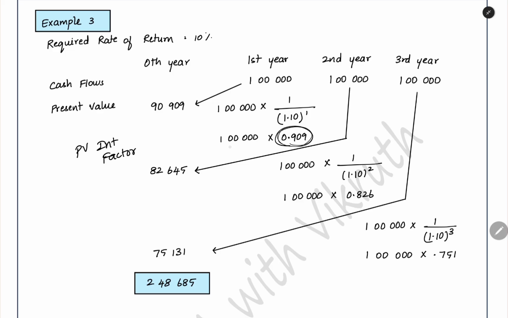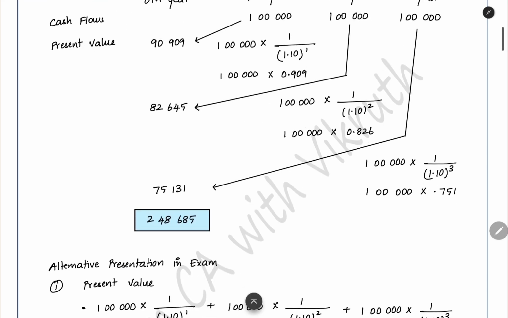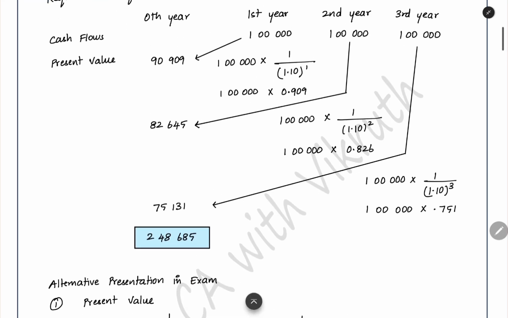Now what will happen when you multiply this 1 lakh future cash flow with the present value interest factor? You have the future cash flow, you are multiplying it by the present value interest factor. As a result, what will you get? You will get the present value. What is happening is nothing but this 1 lakh divided by 1.10, we are separating it. We are taking the cash flow separately, and the factor separately. This portion we are calling the factor. When you multiply it with the future cash flow, you will get the present value of the future cash flow. The same thing you can do for each and every year: future cash flow multiplied by the factor. The factor is nothing but 1 divided by 1 plus r to the power t.